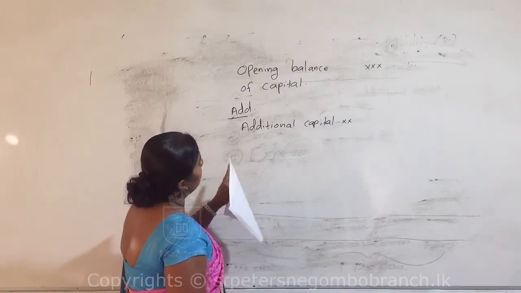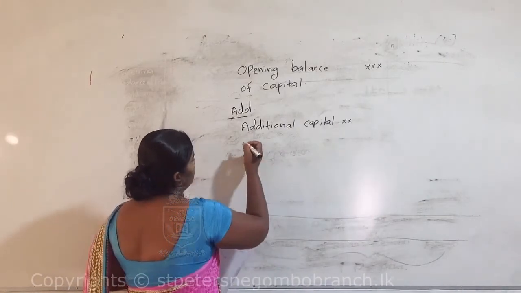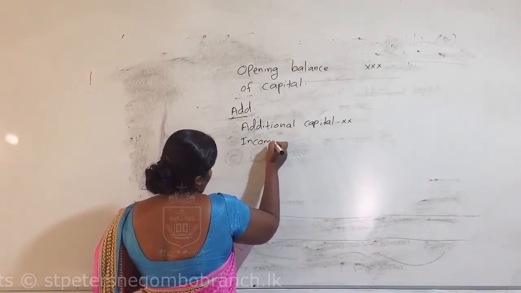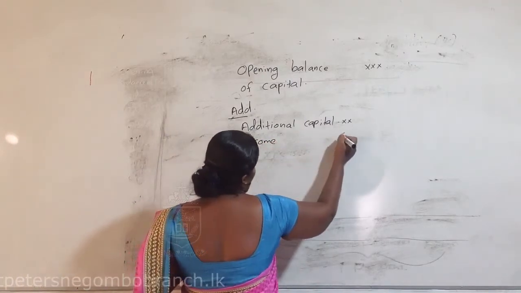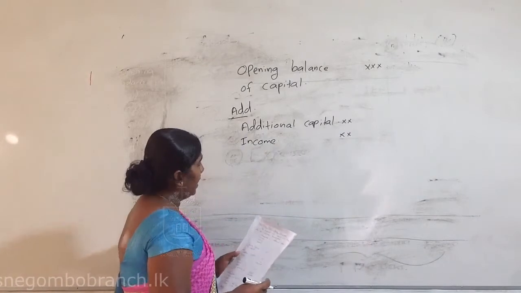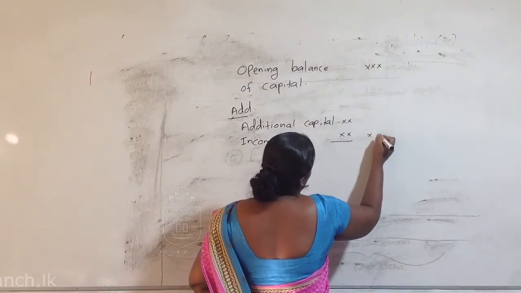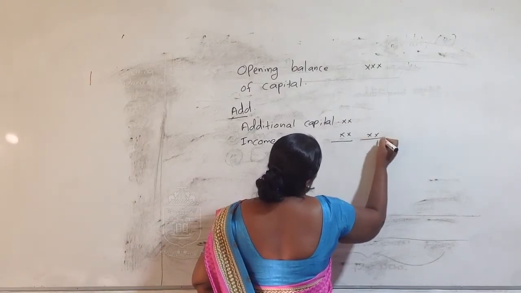What is the next one? Income. You can add it here if there is any amount. This total amount you should add to the opening balance of capital.